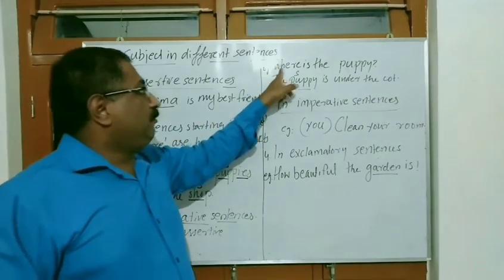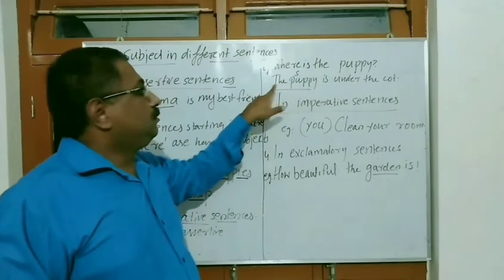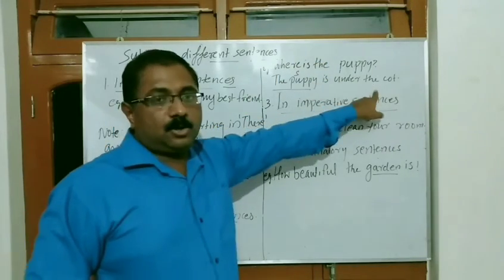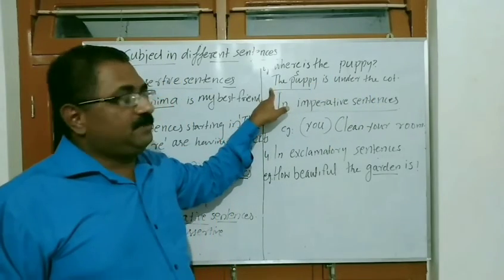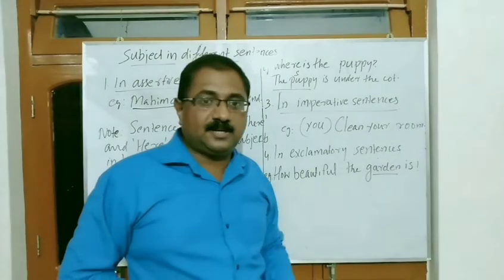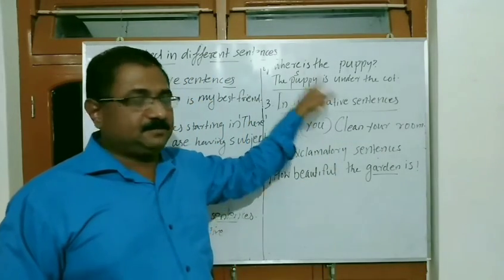For example, where is the puppy? Then we will convert this sentence into an assertive sentence: the puppy is under the cot. Then if we get an assertive sentence, it is easy to understand the subject. The subject is at the start itself. The puppy is the subject here.